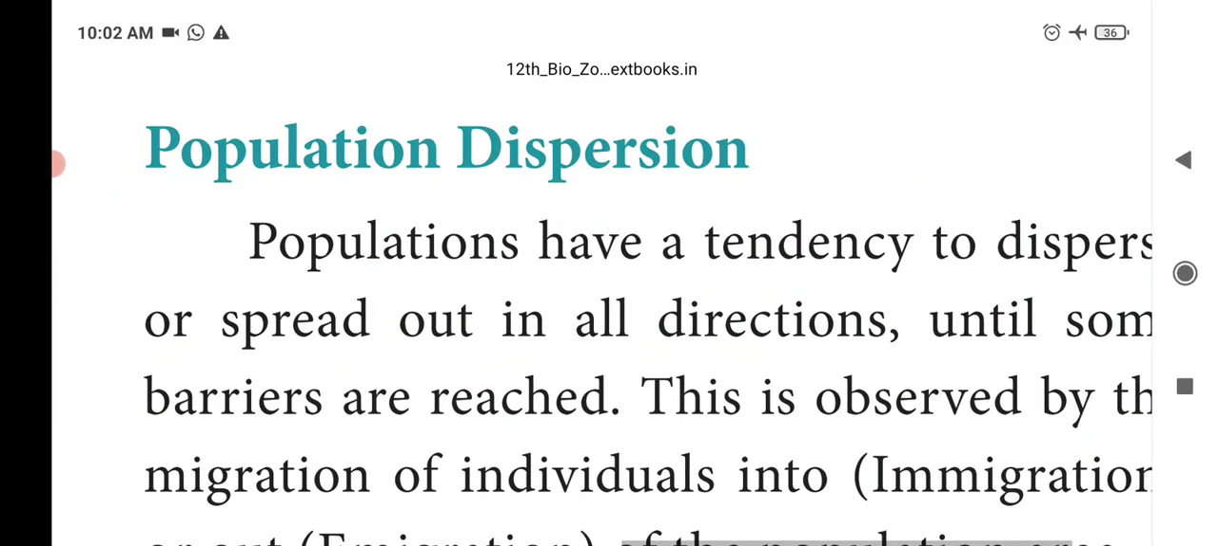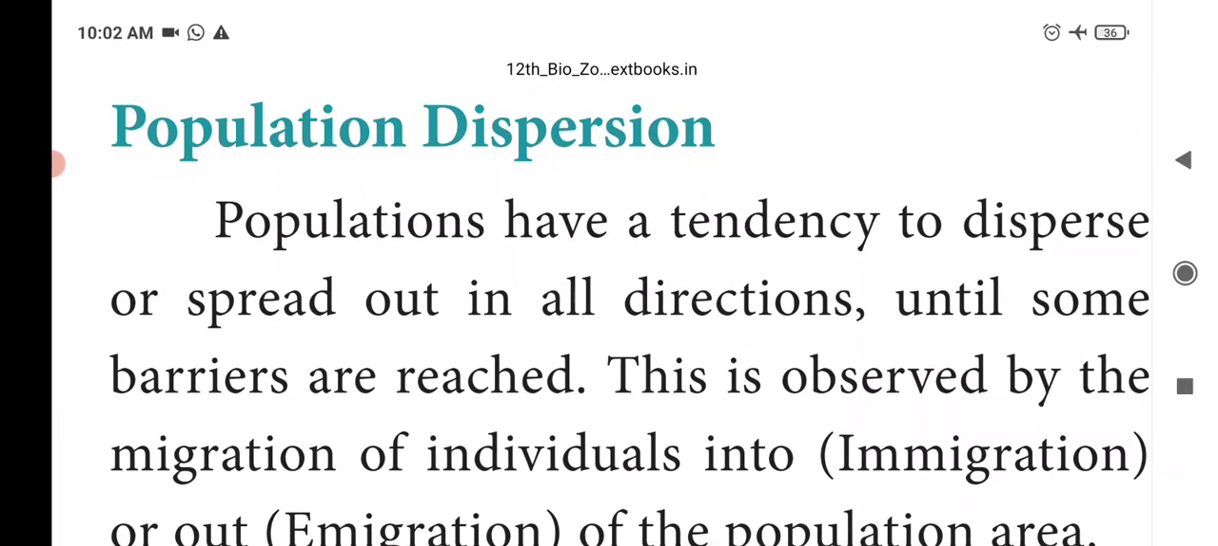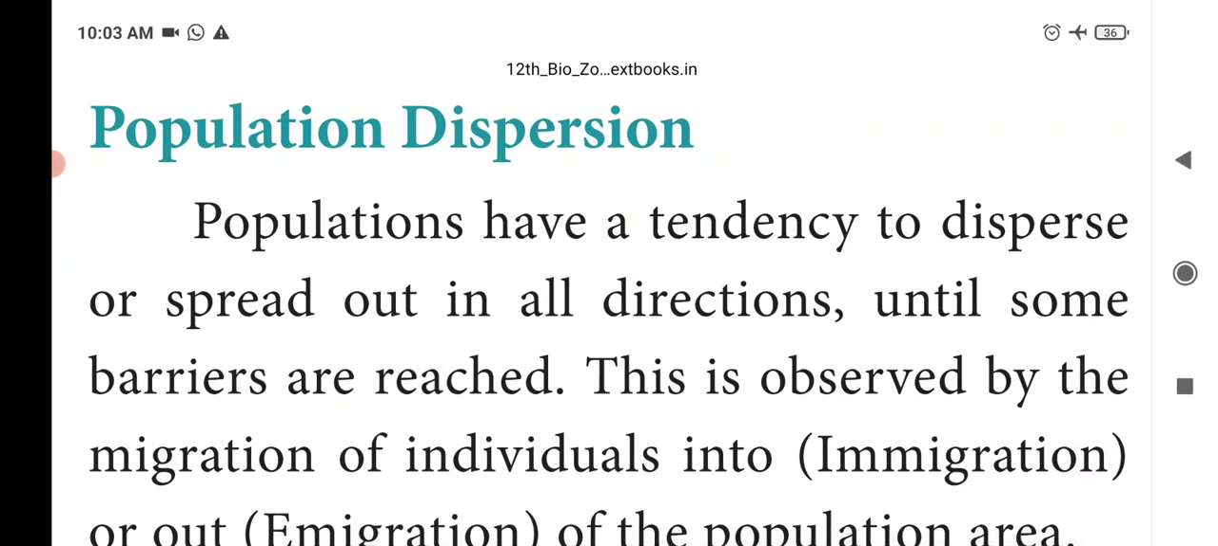Next we'll see about the population dispersion. Dispersion means the movement of the members of a population from one place to another place. This is called dispersion. Populations have a tendency to disperse or spread out in all directions until some barriers are reached. This is observed by the migration of individuals into the area, that is immigration, or out of a population area, that is emigration. So usually in a population, the organisms disperse in different directions until they reach a barrier. So this is called population dispersion.